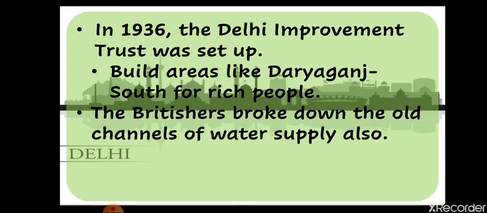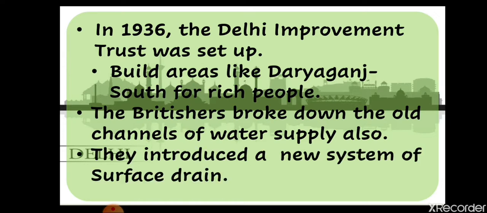The Britishers broke down the old channels of water supply also. Not only this, the channels of water supply like the tank, the Siri, which was built by a Delhi Sultanate ruler, or the Baulis that were constructed by the rulers of India, were totally broken by the Britishers, and they started introducing a new water supply system. Okay, they introduced a new system of surface drain also. Surface drain means they started introducing a new system of water drainage also.